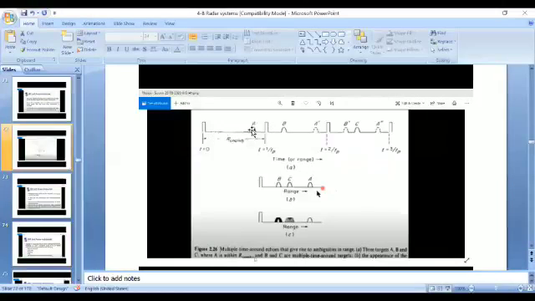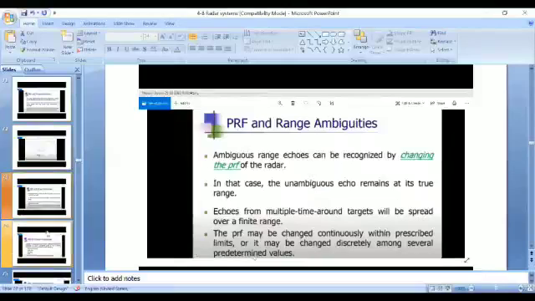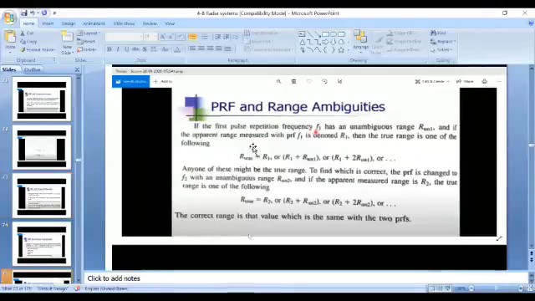At first sweep it is identified as A only, at second sweep we identified the target as A only, and at third sweep also A only. There are no other targets like B and C. In that case R true is equal to R1. Are you getting my concept here? R true is nothing but R1.